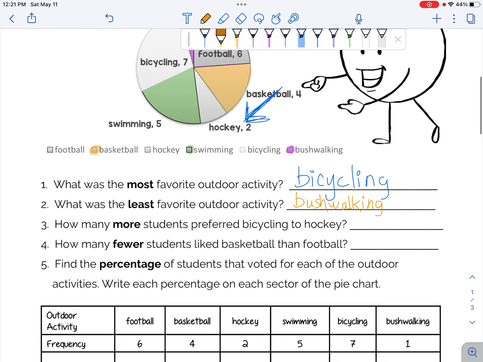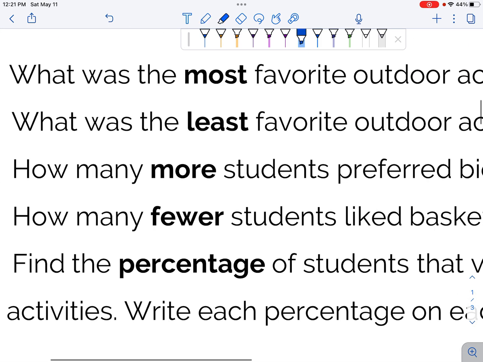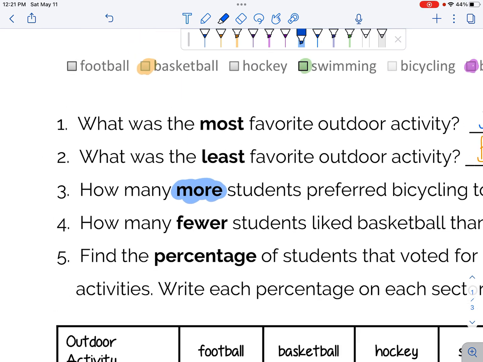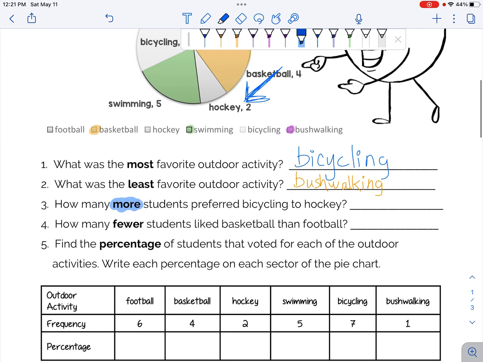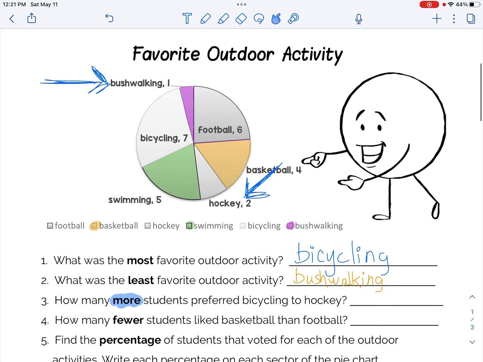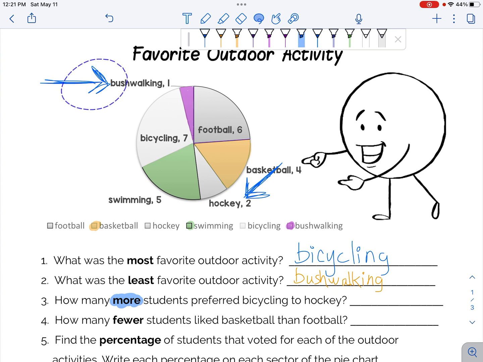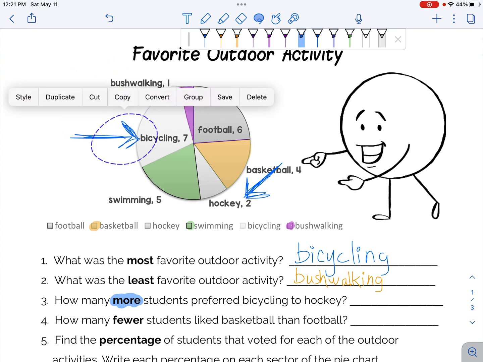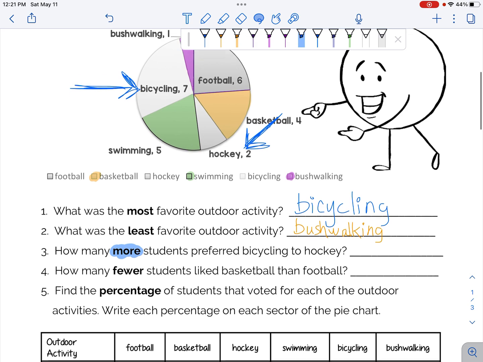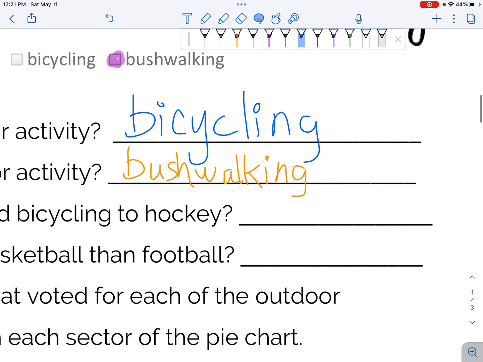All right, now we have the question about how many more. So I don't want the total. How many more students preferred bicycling to hockey? So here is bicycling. Bicycling is 7 and hockey is 2. So if we're looking for how many more, this is the difference in the numbers, and that's 7 minus 2, and that's 5. 5 more kids.